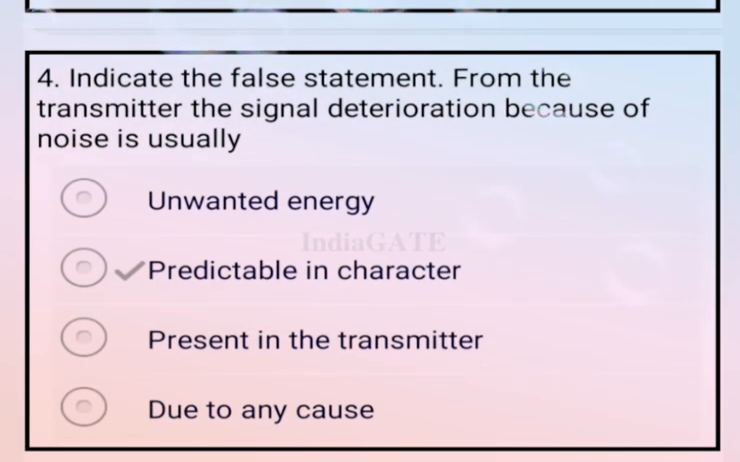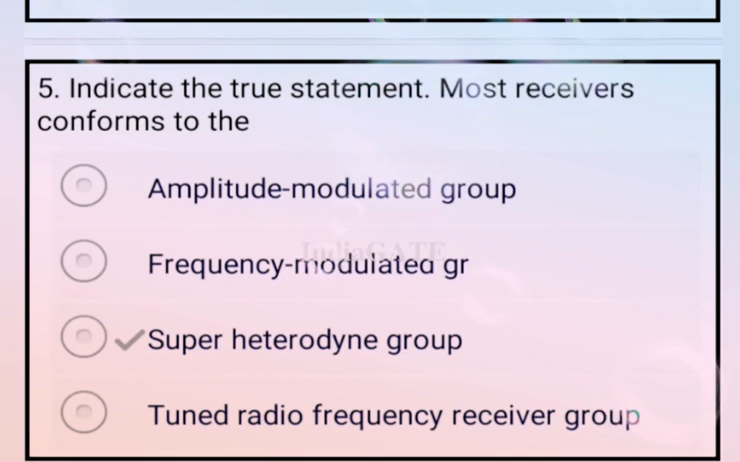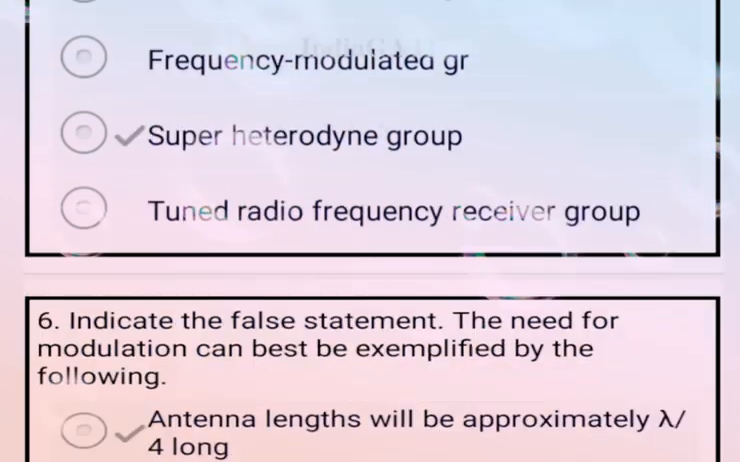Indicate the false statement. From the transmitter, the signal deterioration because of the noise is usually. There are four options, A, B, C and D, and the false statement for the given question is option B, that is predictable in character. Now come to the next question. Indicate the true statement. Most receivers conform to the. Here the true statement is option C, that is the superheterodyne group. Okay, now come to the next question.